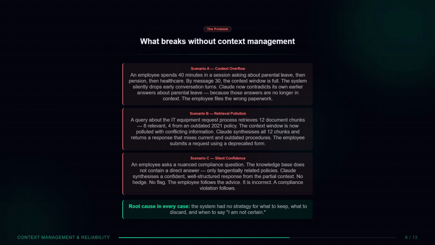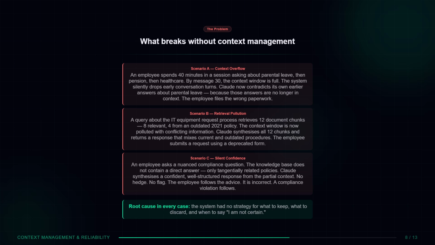Scenario 2, retrieval pollution. A query about the IT equipment request process retrieves 12 document chunks, 8 relevant, 4 from an outdated 2021 policy. The context window is now polluted with conflicting information. Claude synthesizes all 12 and returns a response mixing current and outdated procedures. The employee submits a request using a deprecated form.